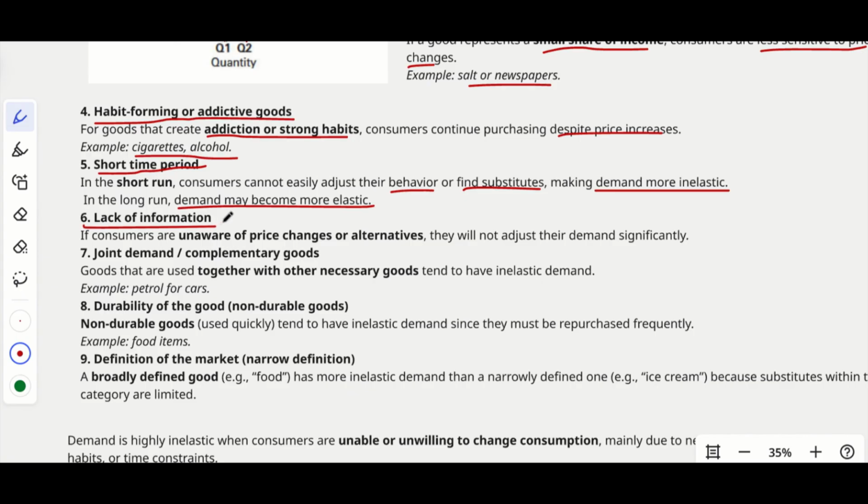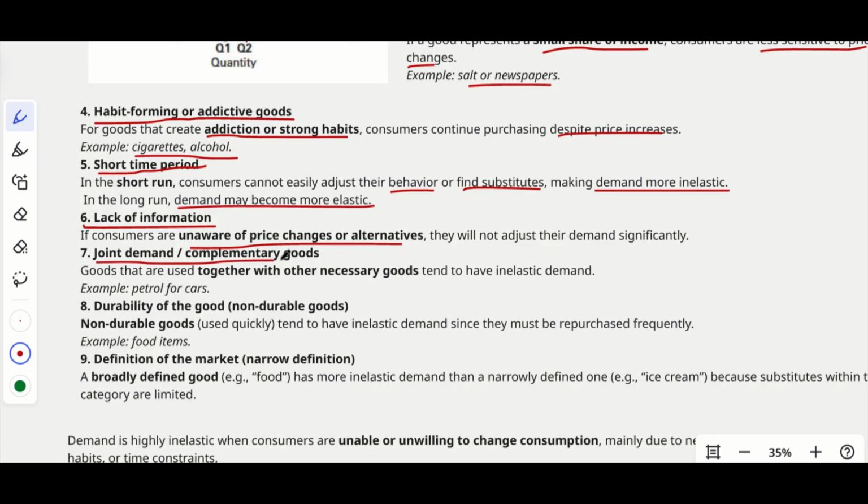Okay. Then we have the lack of information. What do you mean by lack of information? In the market, we don't have full information, right? That is not possible. So if consumers are unaware of price changes or alternatives, they will not adjust their demand significantly. Clear? Basically, in the market we don't have perfect information about the price changes or alternatives, etc. So it will also have an impact on this. We can't just suddenly change our demand pattern.